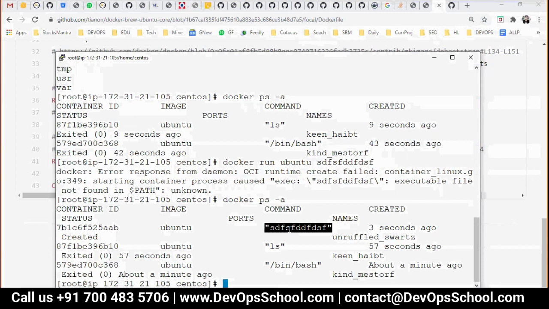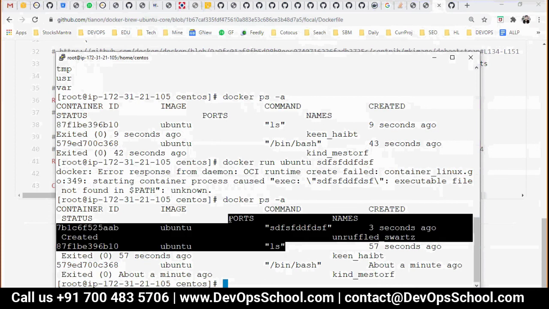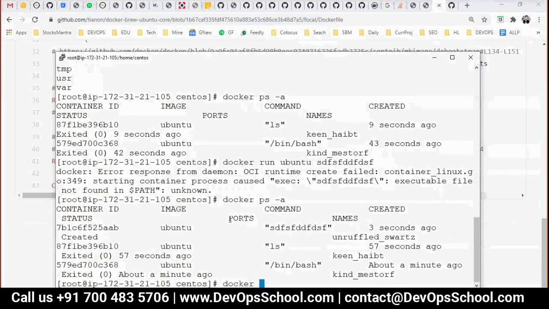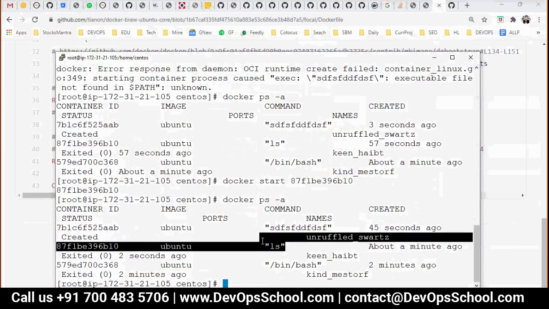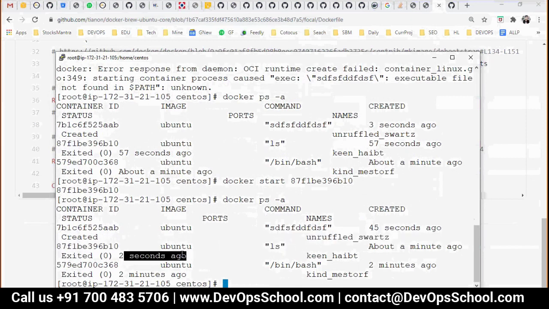And you see here, I changed the behavior of this. Now if you start this container, it always runs ls only. See, it ran ls 2 seconds ago. It didn't give you the output because it was hidden. You have to attach to that to get the output. Run has attached behavior, you know that, I told you.